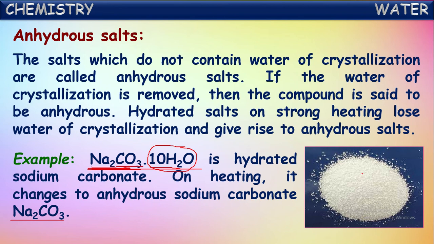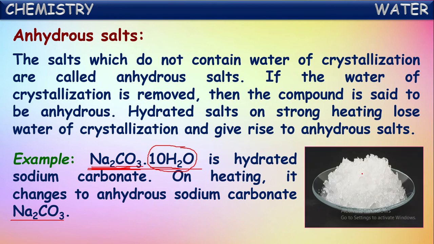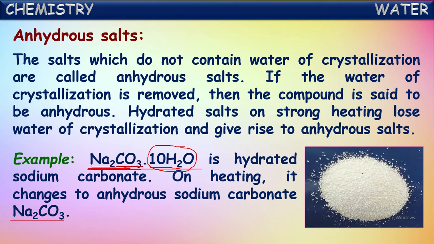It won't be shiny; previously it was shiny, see, but after the removal of water molecules, it becomes dull. The salt obtained by removing water molecules from its molecules is called an anhydrous salt. It is anhydrous sodium carbonate.